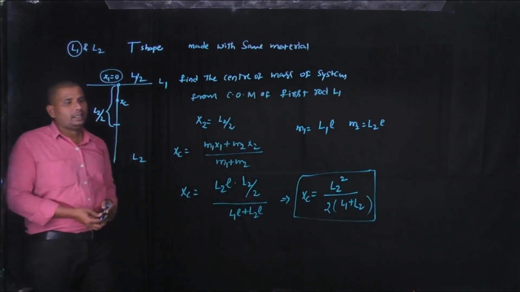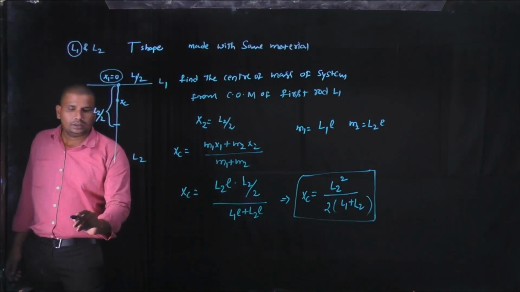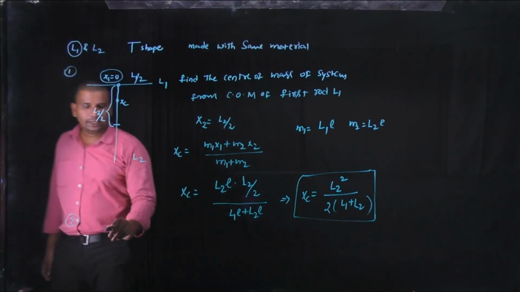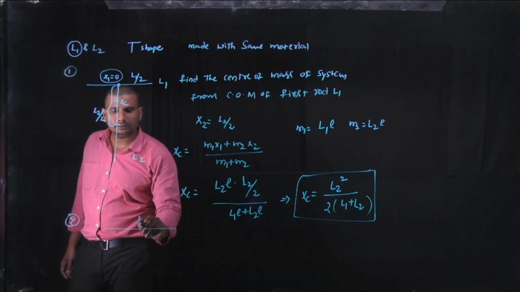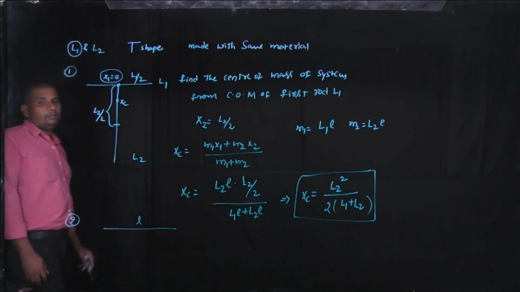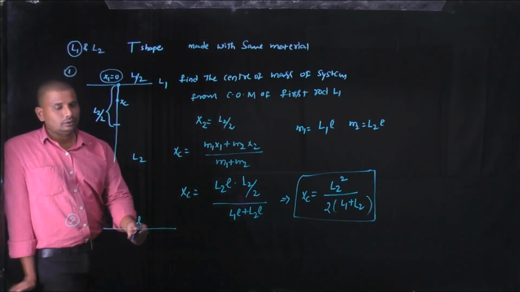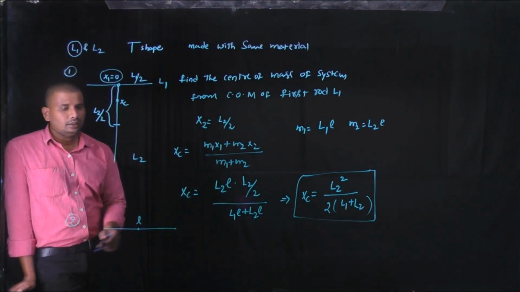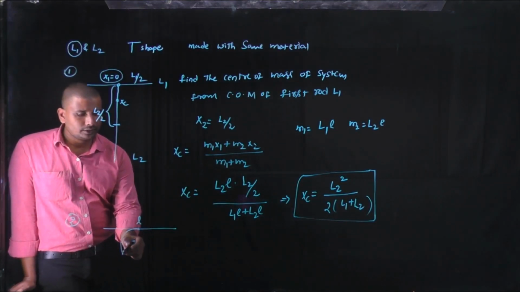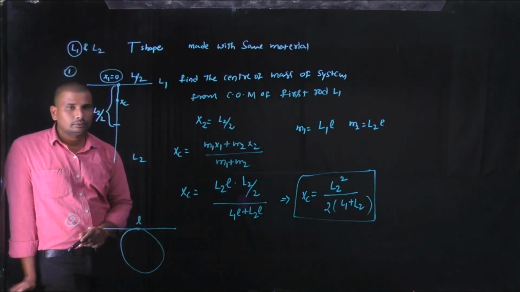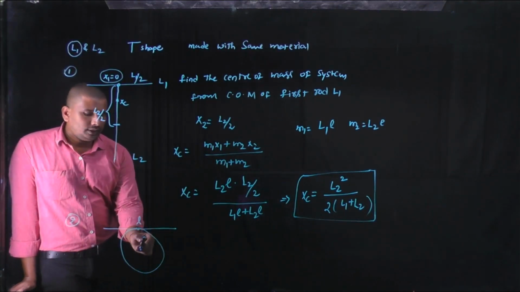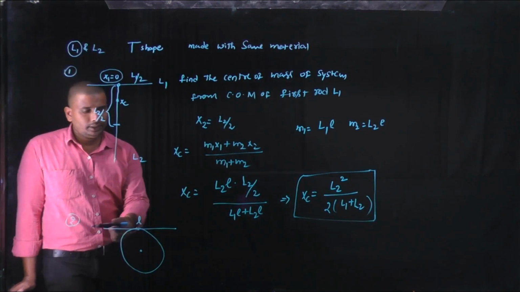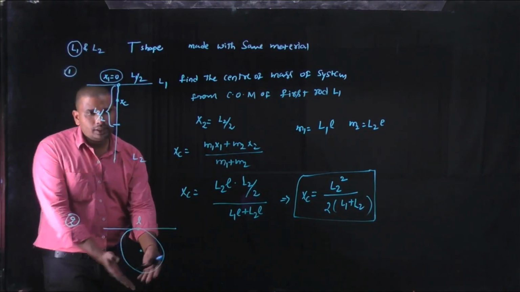There is another application. A uniform wire of length L. Now this is the center of mass of the wire. Now this wire is bent into the form of a circle. This is the center of mass of that loop. Here there is a wire and this wire is bent into the form of a loop.